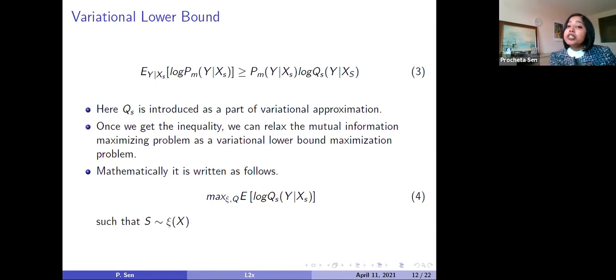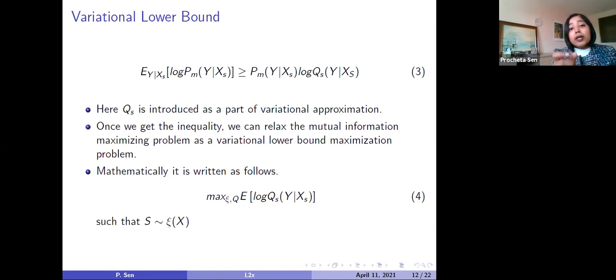Once we get this inequality, we can relax the mutual information maximization problem as a variational lower bound maximization problem. What does that mean?